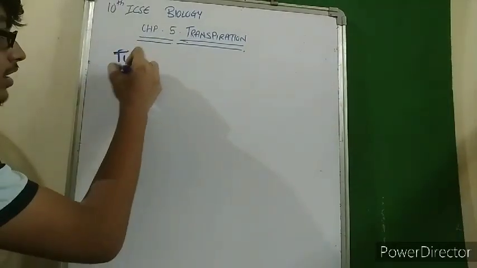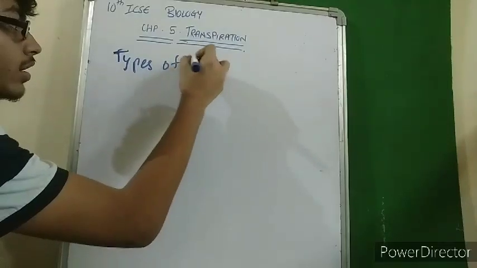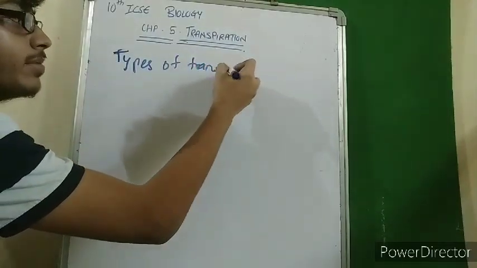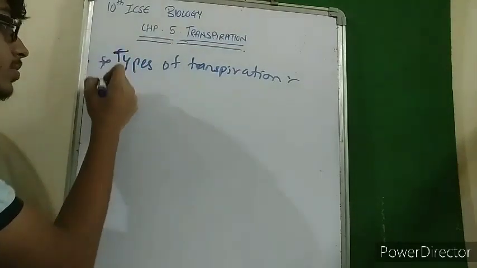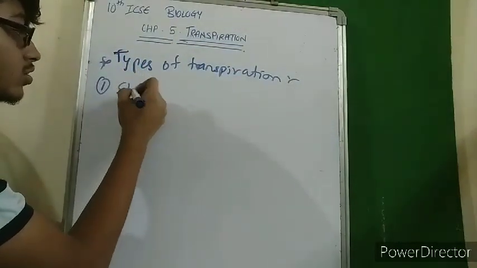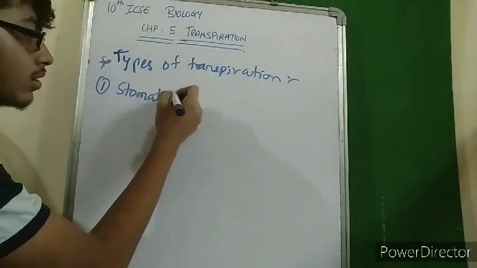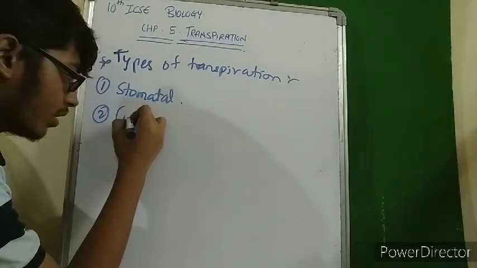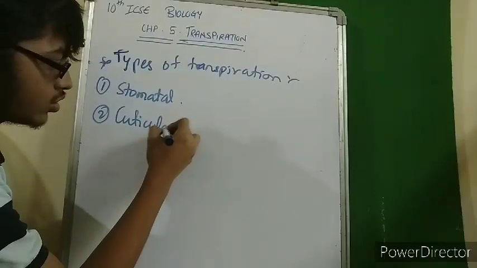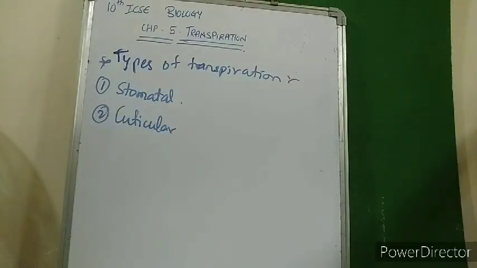Now we'll see about types of transpiration. On the basis of the parts from which the transpiration occurs, the first type is stomatal. Next is cuticular. Stomatal is basically the transpiration that occurs through the stomatal openings.